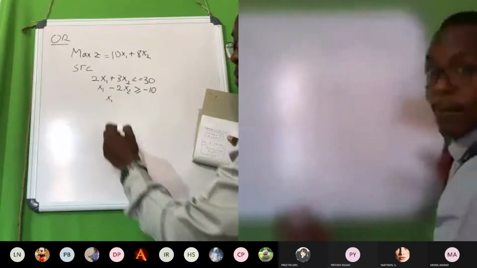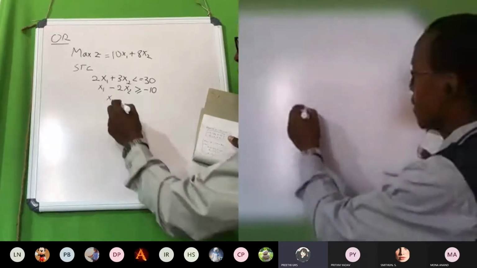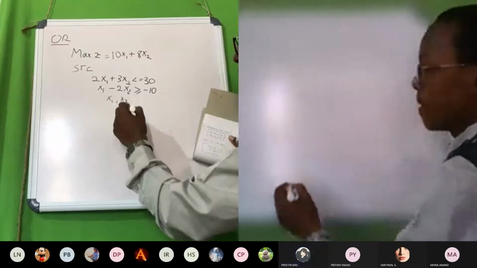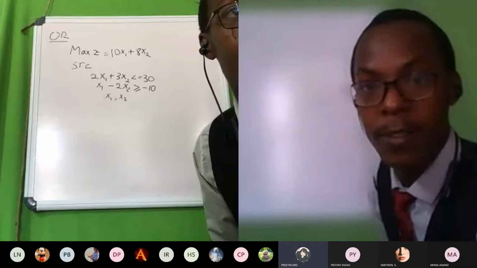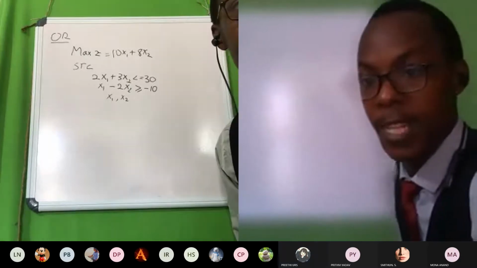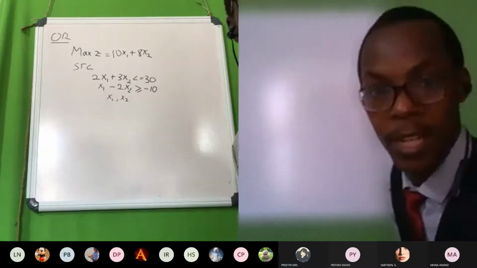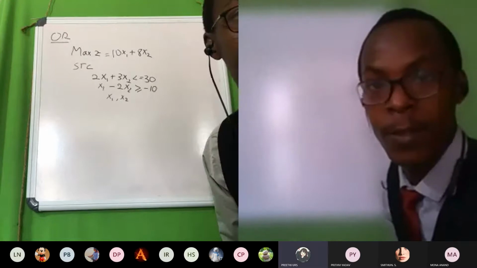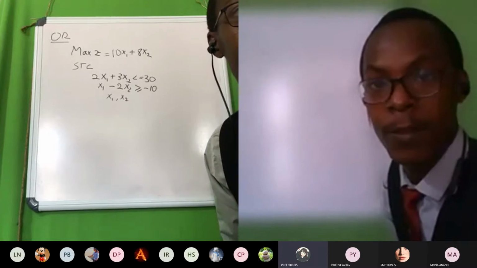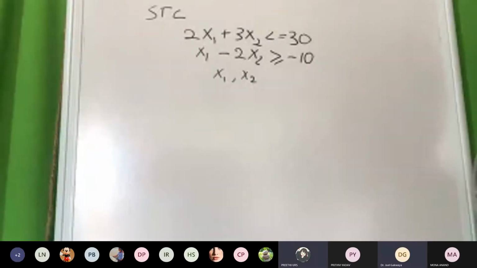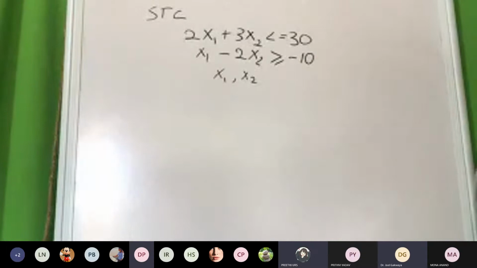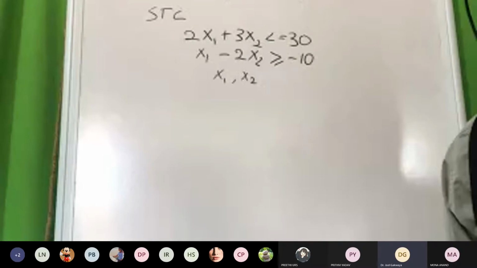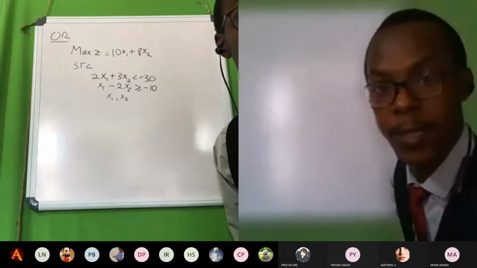Sir, your board is a little blurred. Only your face is clear. Board is blur. Okay, hold on. You can't see for the second camera. I think I have two cameras. Sir, your face is clear, but the background is fully blur. How about now? Now you can see? No, it's off. Okay, hold on.